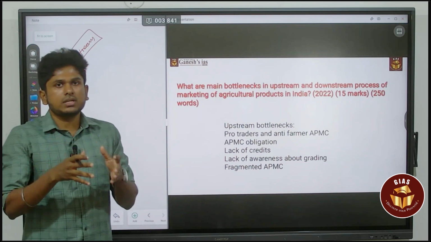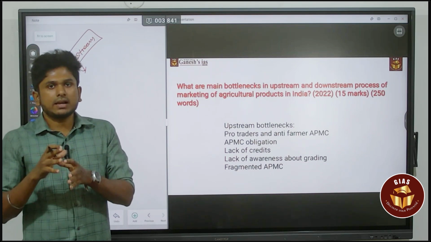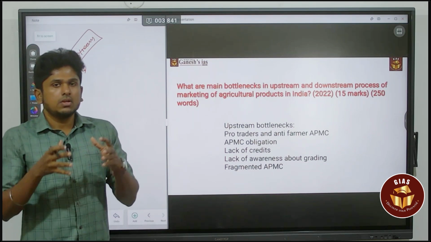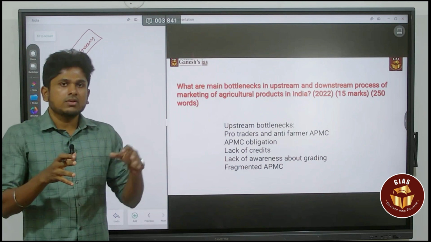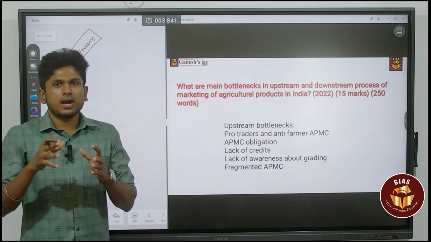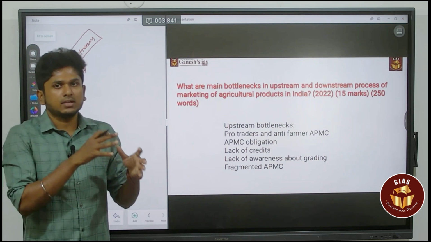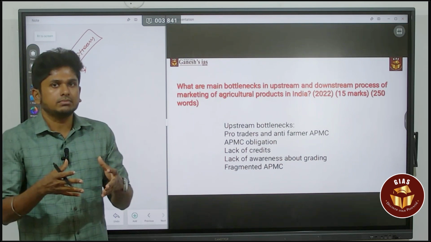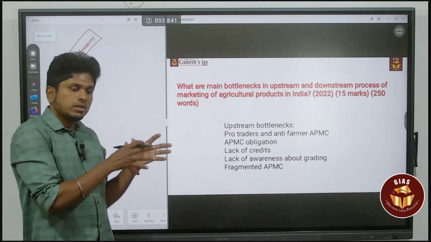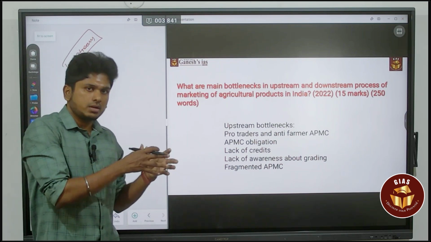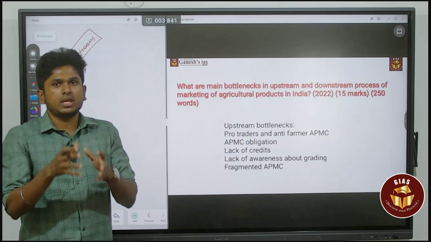So they are going to sell it in the APMC, which acts as a market for them. So from the farm to that APMC, and at the APMC, what are the bottlenecks? That whole thing is called upstream. So you are the farmer who is producing crops and going and selling them to the APMC.